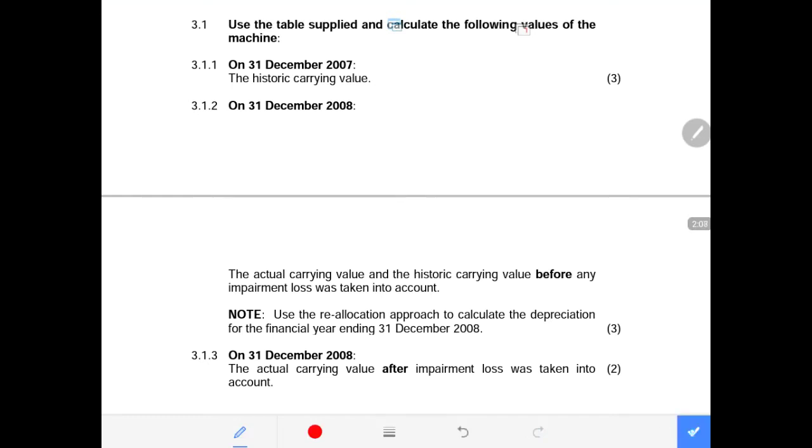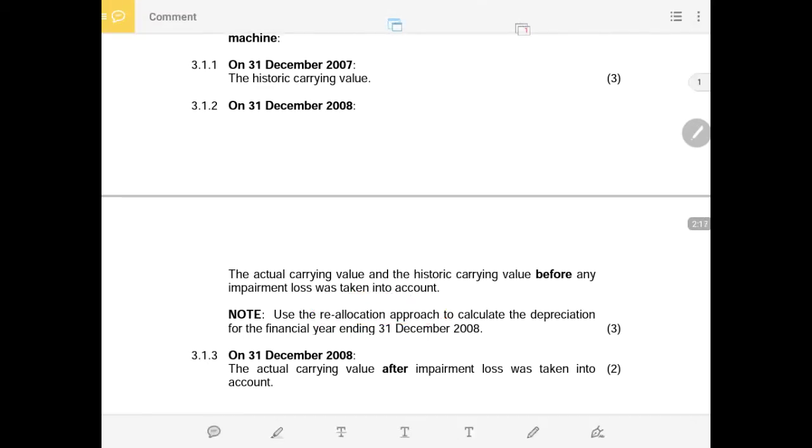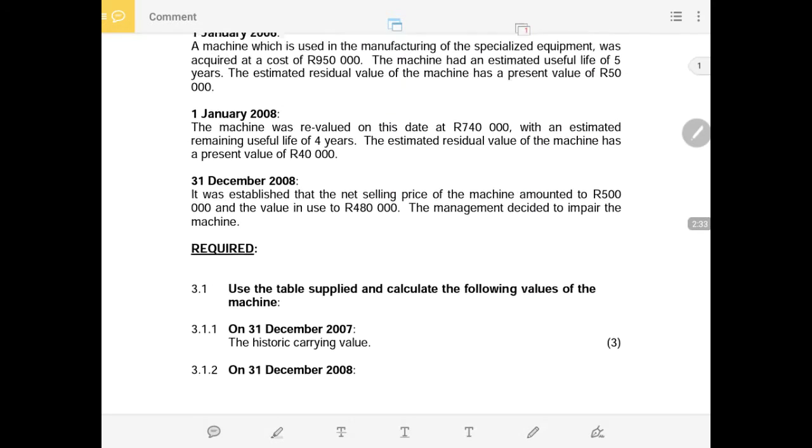Now, the reallocation approach is not the first time of this. In the second year, there is the reallocation approach, where there will be a change in estimate in terms of the useful life, or change in estimate in terms of the residual value.